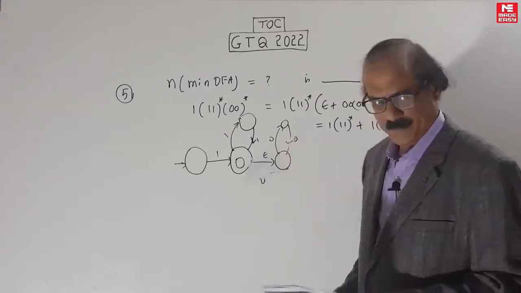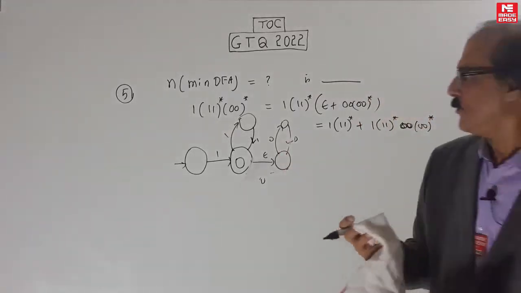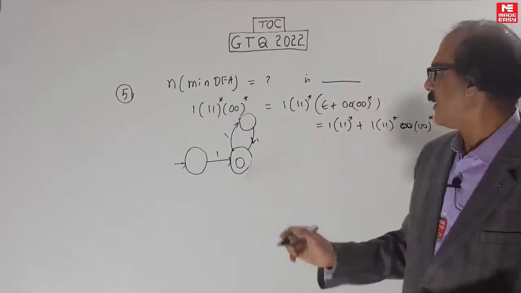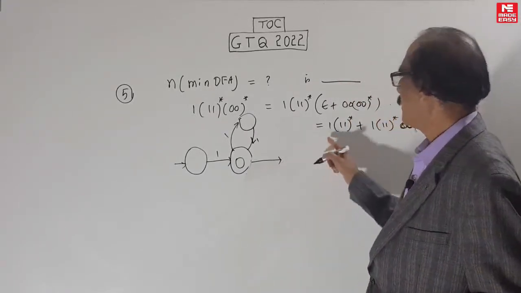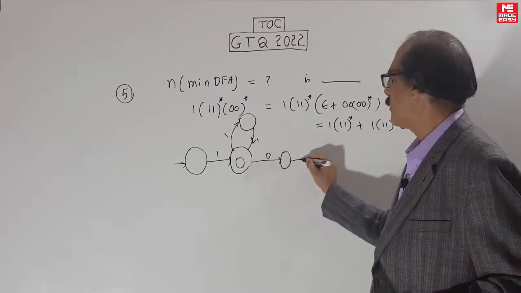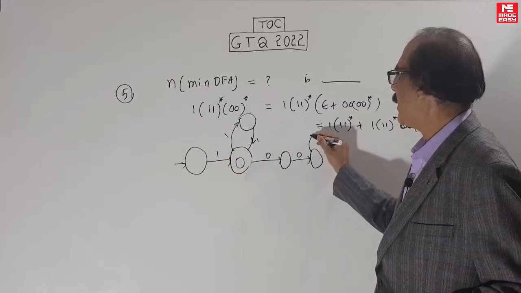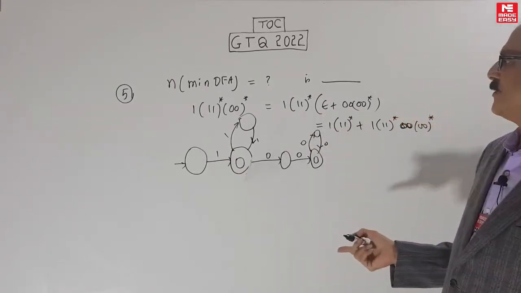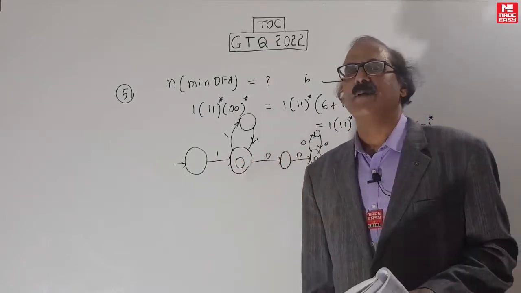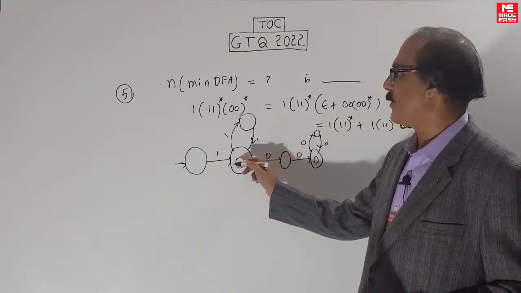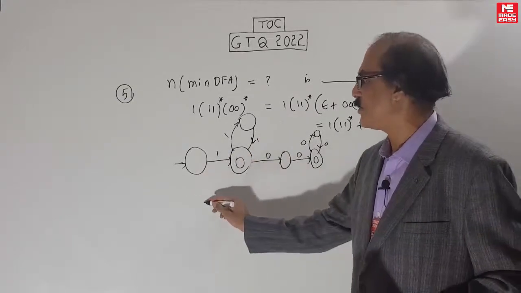Now let's see what happens. We have done up till here 1, 1, 1 star. Now there is no null move. This is 1, 1, 1 star. This is one final state. This will be another final state. 0, 0 followed by a loop, 0, 0 star. Finished. But this is not really a minimal NFA, because we can see this 1 is coming in here, also 1 is coming in. Maybe we can reuse this by putting a loop backwards.